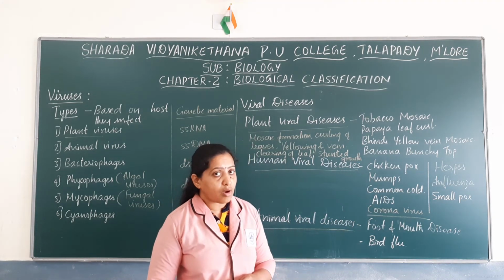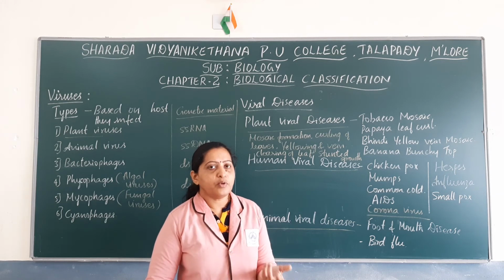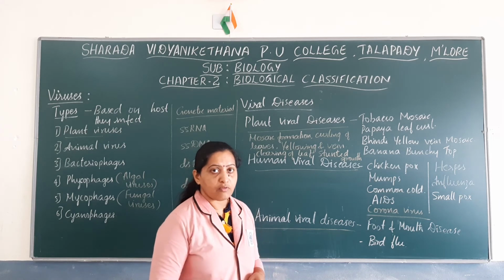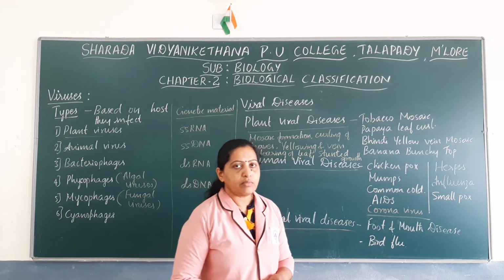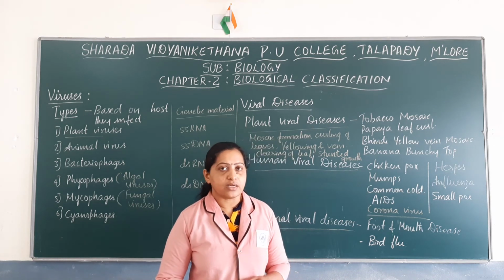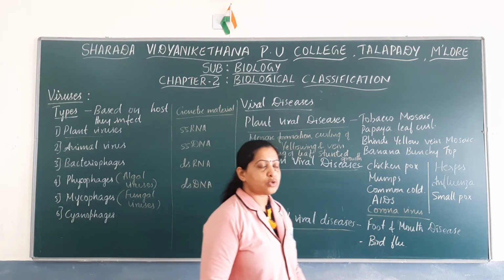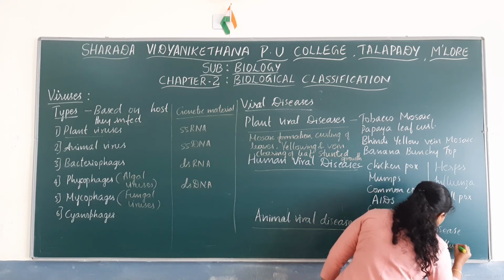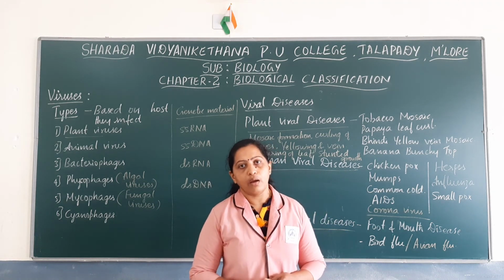And viruses also cause diseases in animals, especially in cattle or in sheep, goat and some birds. Okay, it may be domesticated birds or even the wild forms or wild animals also. Some of the animal viral diseases are foot and mouth disease, which is mainly seen in cattle, sheep, goat, cow, etc. And bird flu, which is also known as avian flu, which causes disease in various kinds of birds. Okay. So these are some of the diseases caused by viruses.